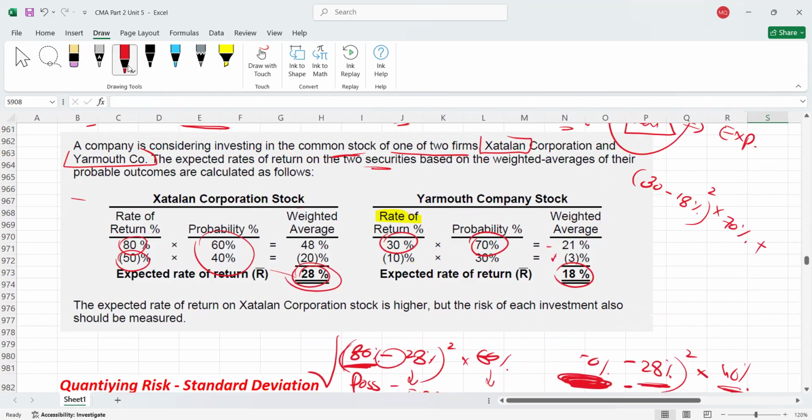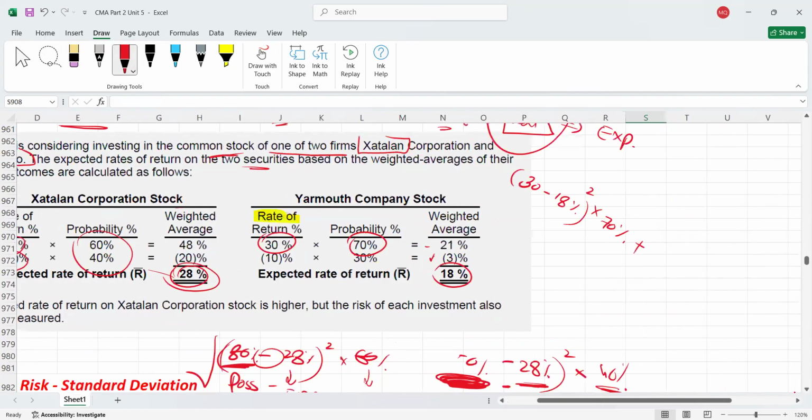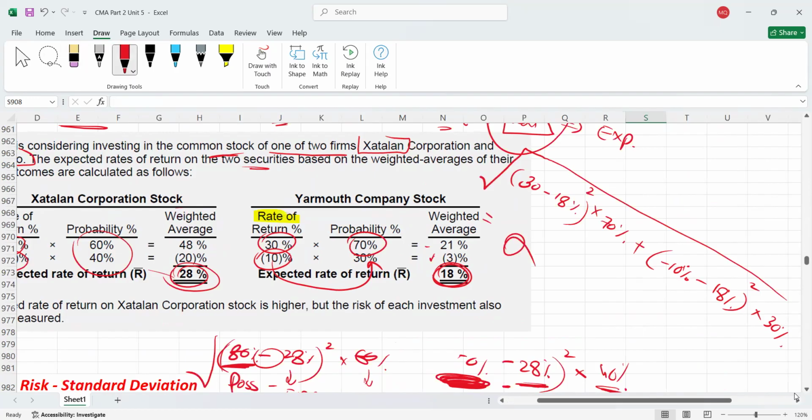This is one thing. Plus, the second possible return, which is minus 10%, minus expected return 18%, squared, multiplied by the probability of this 10%, which is 30%. This is variance. If I take the square root of that, this will become the standard deviation.